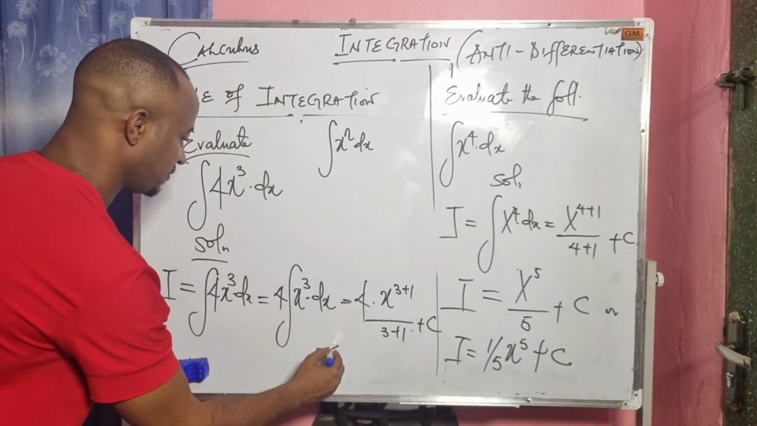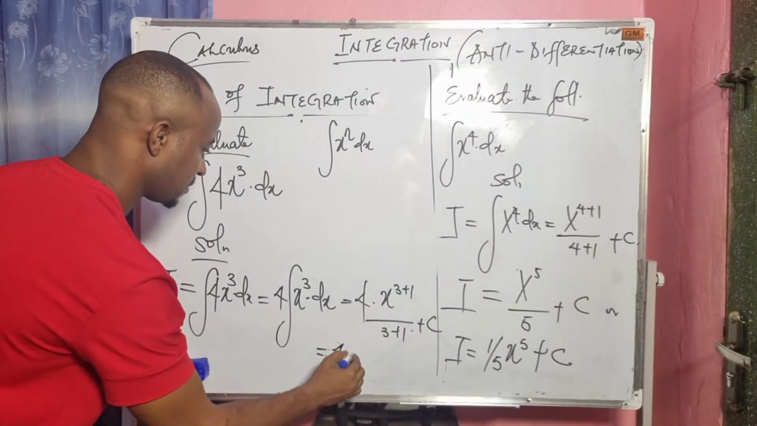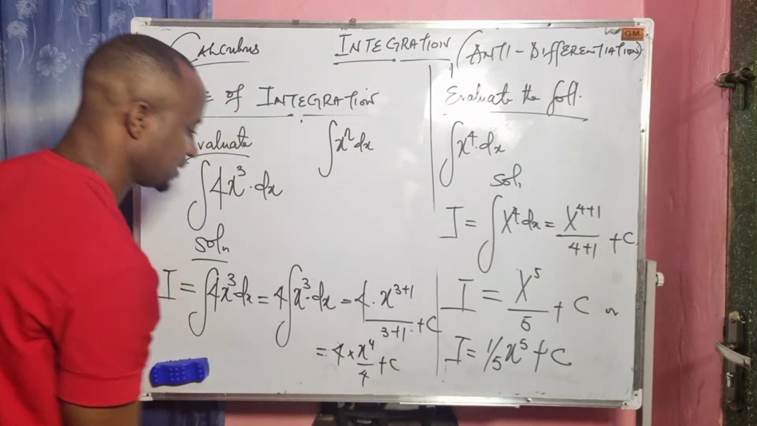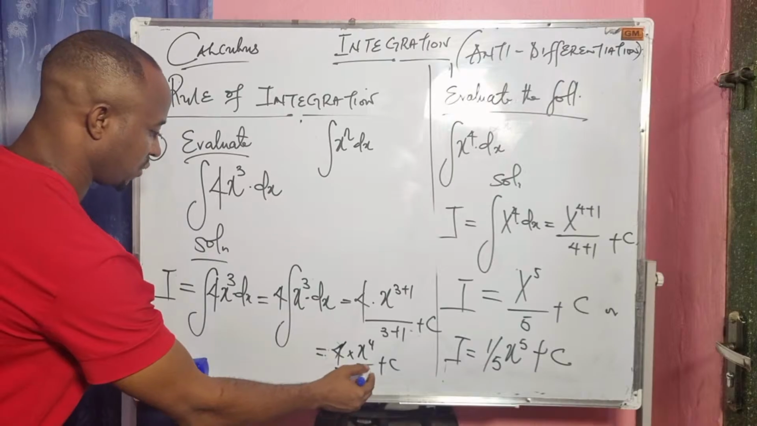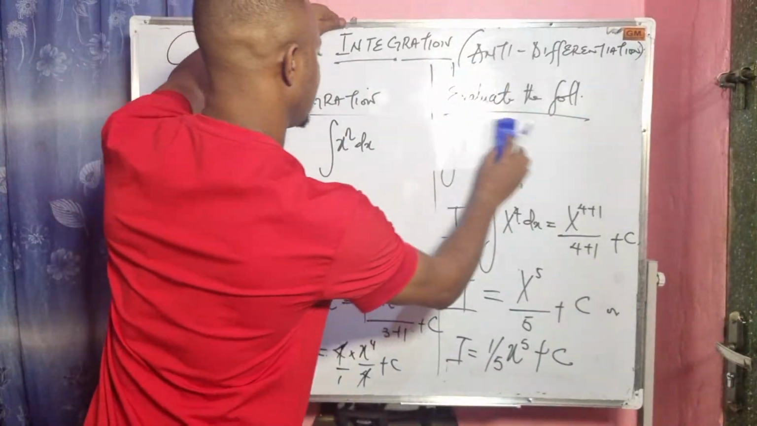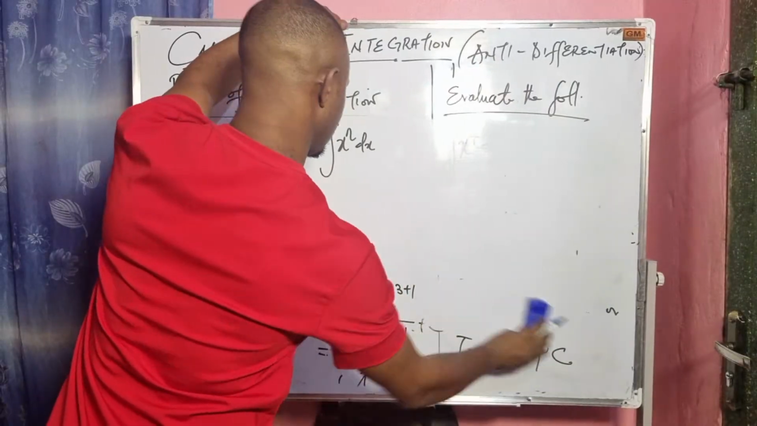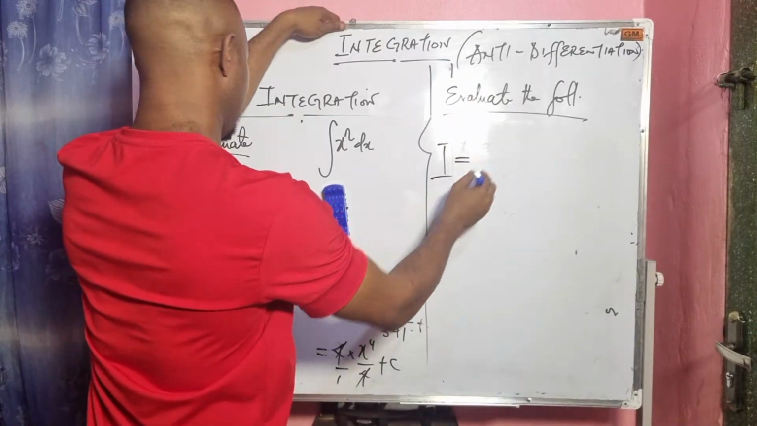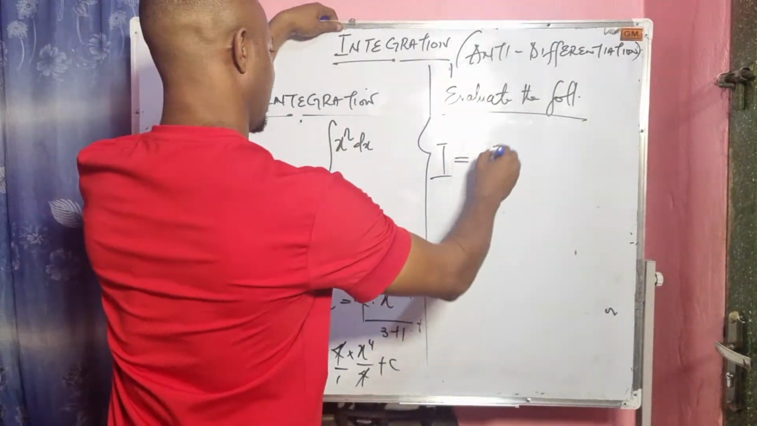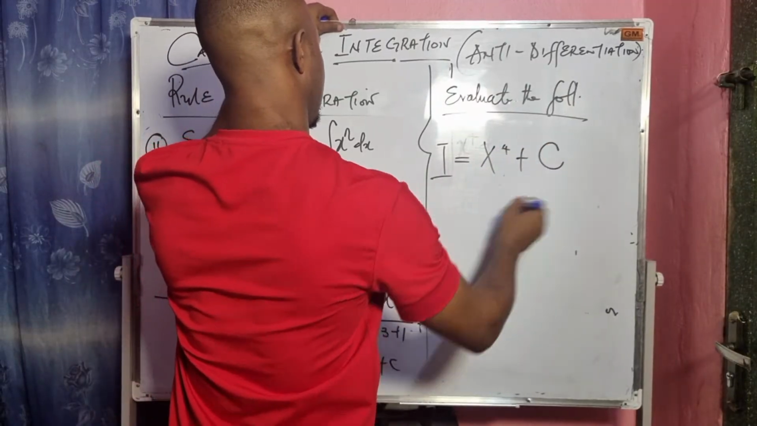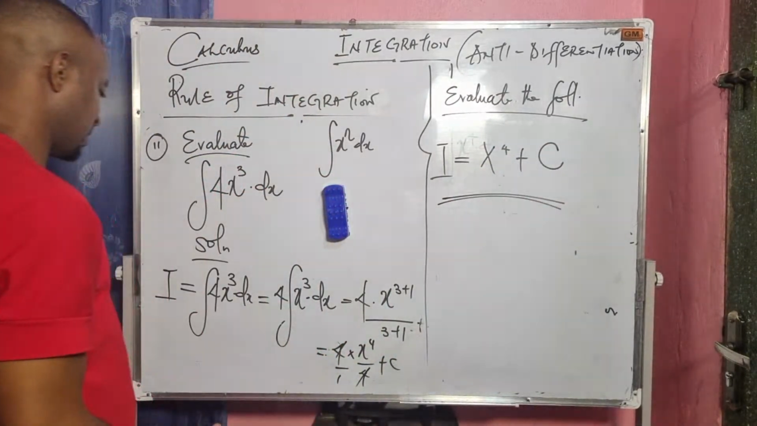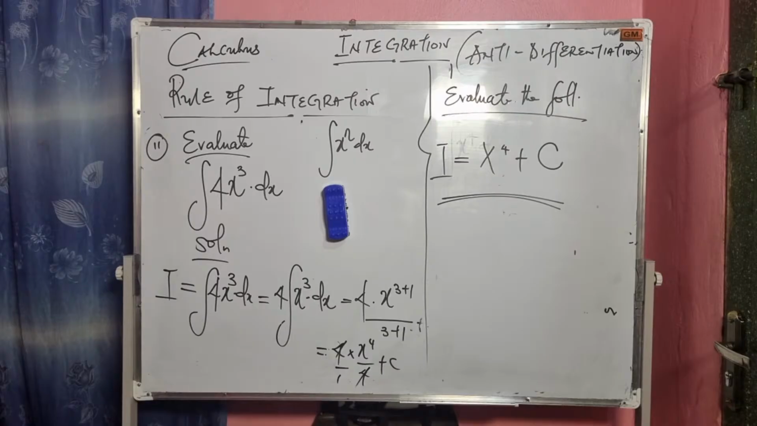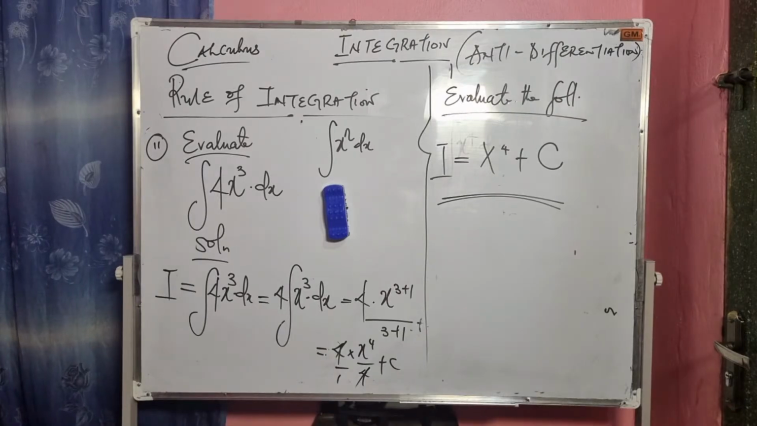So this will give us 4 times x to the power of 4 over 4 plus c. So what we notice here is that 4 can actually go with 4. So the final answer here becomes the integral I equals x to the power of 4 plus c. This is the final answer. X to the power of 4 plus c. Okay, so let's move on.